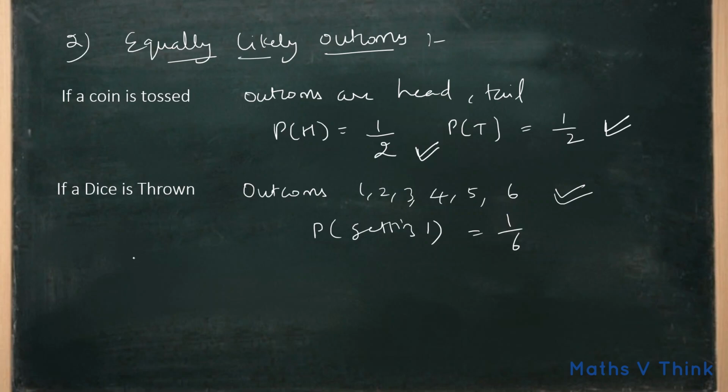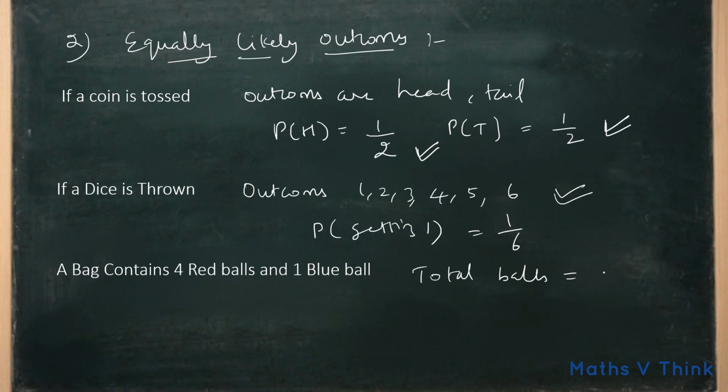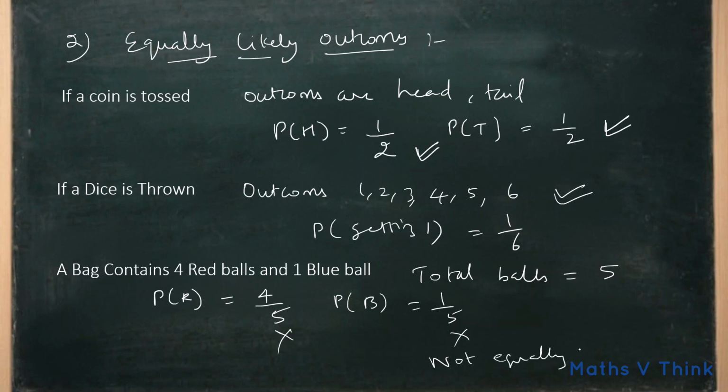One more example, a bag contains 4 red balls and 1 blue ball. Here total balls is 5. What is the probability of getting red, which is equal to 4 by 5? Same way, probability of blue ball is 1 by 5. Here you can see the probability of getting red is more than the probability of getting blue. Here they are not equal, so not equally likely outcomes.